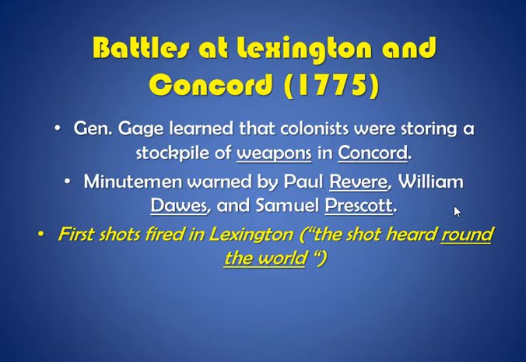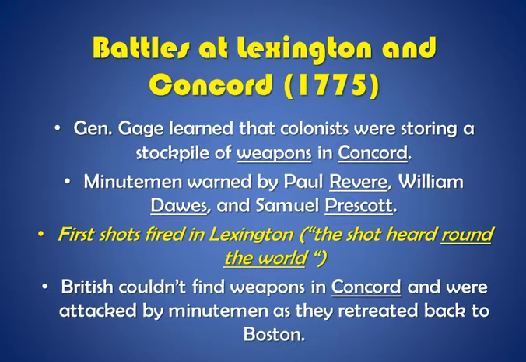You usually hear it as Paul Revere's ride, but it was actually a three-part ride, not just Paul Revere. The first shots of the Revolutionary War were fired in Lexington, and they were known as the shot heard round the world. And that was because this was the start of the American Revolution, and it's going to impact the whole world. The British couldn't find any weapons in Concord and were attacked by Minutemen as they retreated back to Boston. So the colonists lost the battle at Lexington.